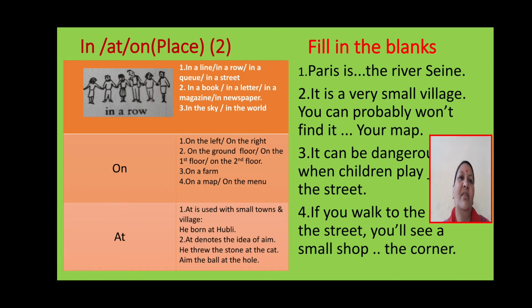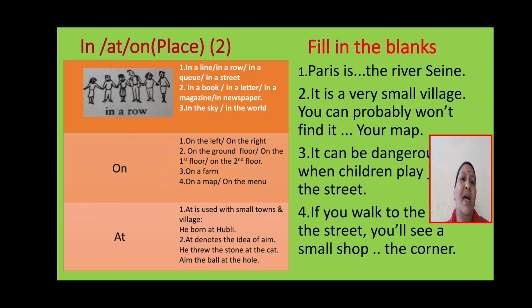Then on the left, on the right, on the ground floor, on the first floor, on the second floor, on the farm, on a farm, on a map, on a menu. At, when we use at, it is used with small towns and villages.